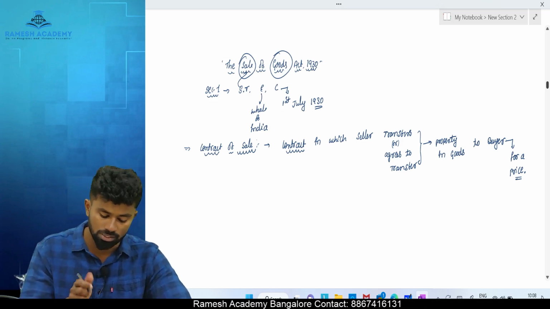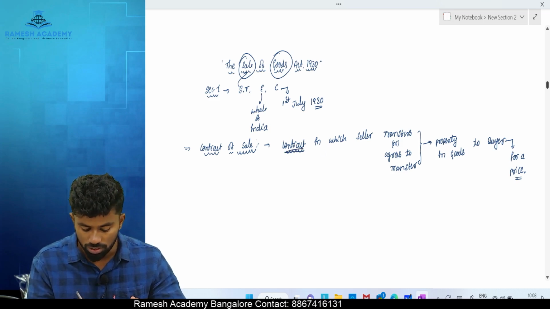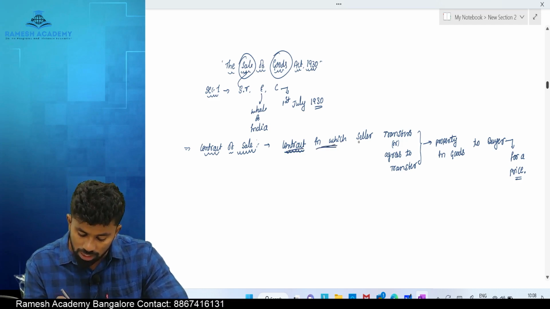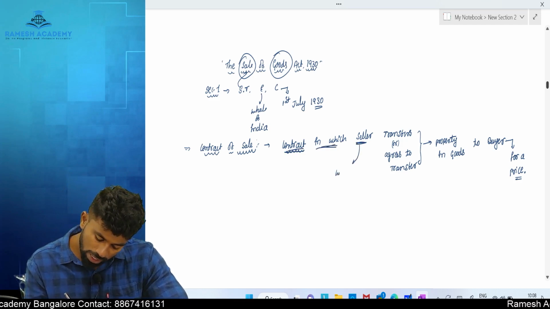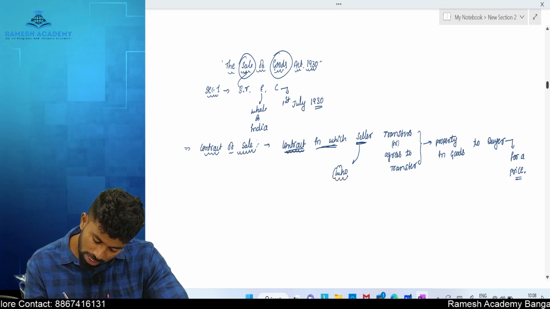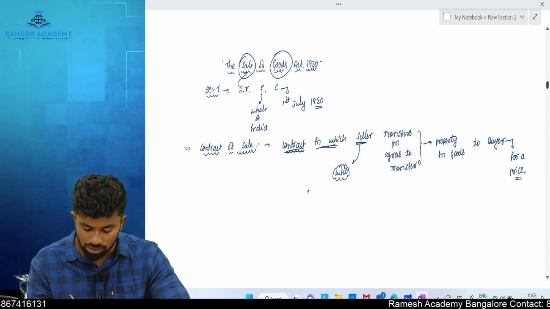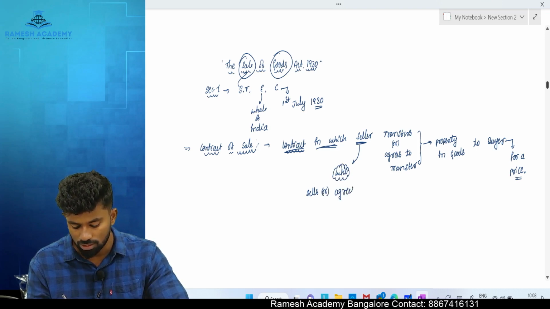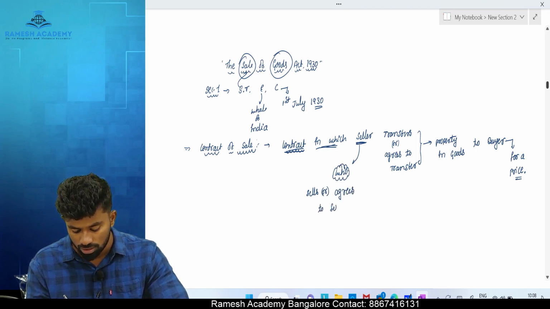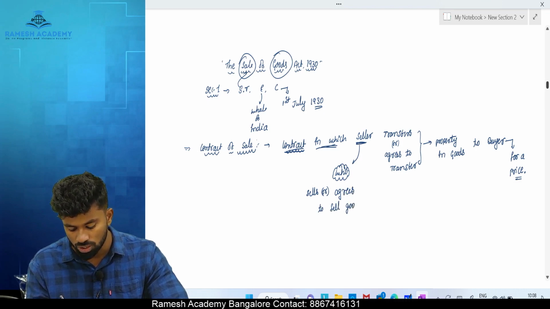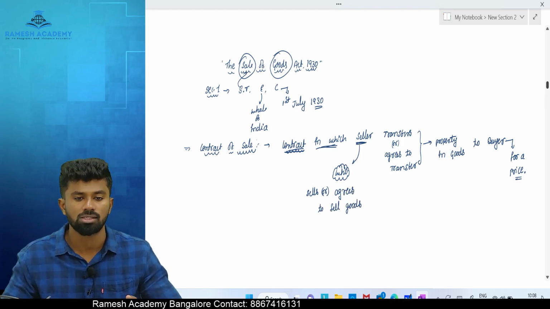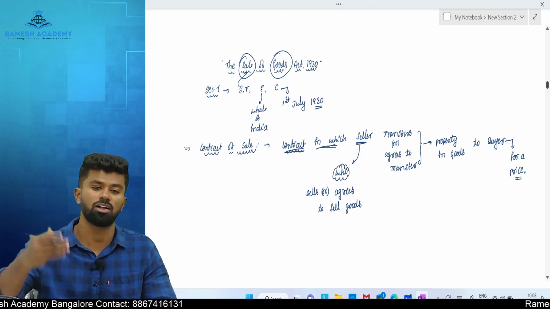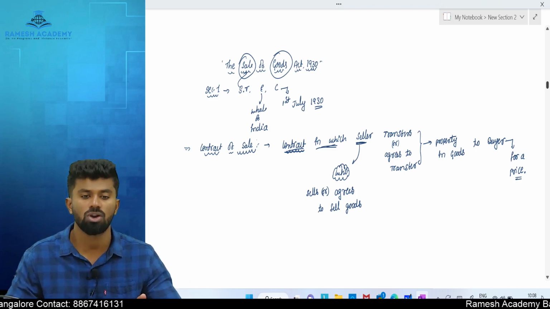For example, in this case, what is contract of sale? It is a contract, means it must satisfy all essentials of a valid contract, in which seller, who is a seller? The law provides seller means one who sells or agrees to sell goods. Selling means immediate transfer of ownership. Agreeing to sell means he will transfer it on a future date. In both cases he is called a seller.